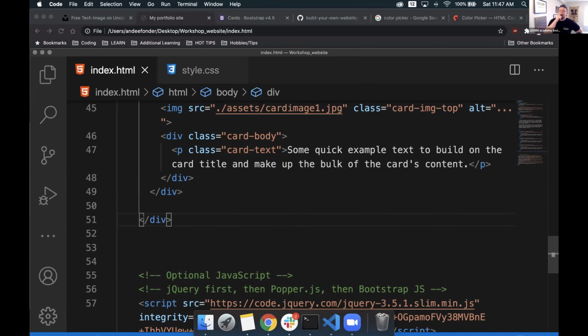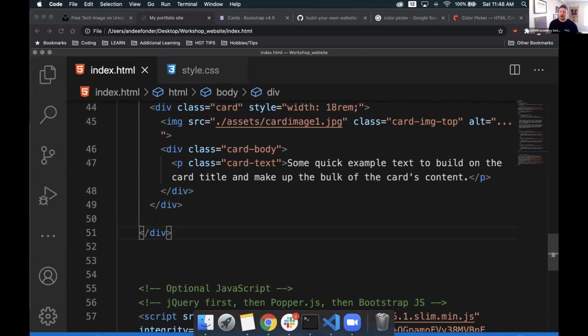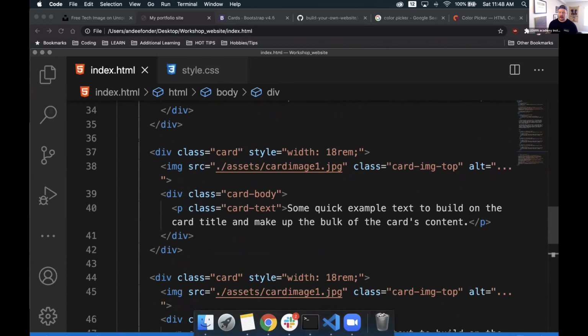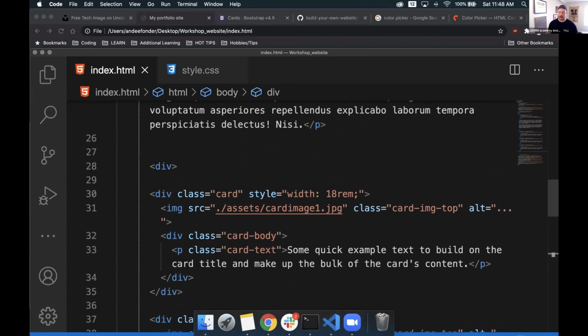So technically the code doesn't care, but for our eyes as developers, yes, absolutely. Because we want to keep one thing in mind. We're writing code, but this code is not only going to be seen by computers alone, it's going to be seen by other developers who are going to look at this code at some point. And that other developer, a lot of the time, is you. And you need to be able to see easily how code is written. So this is called indenting. If we follow this div all the way up, we have a highlighted line. This is showing us what it's actually in line with.